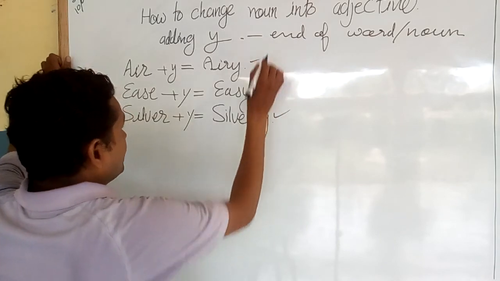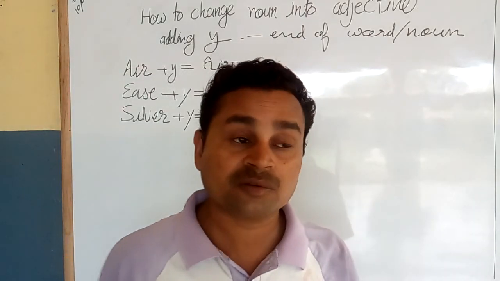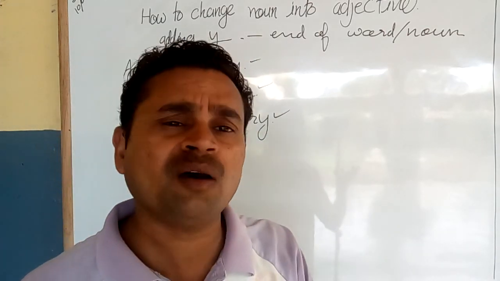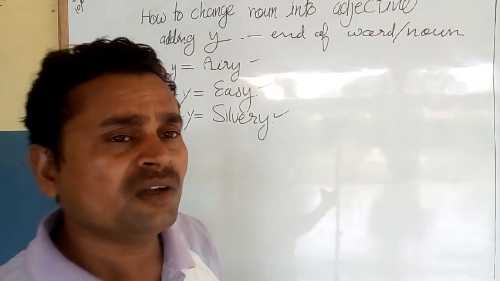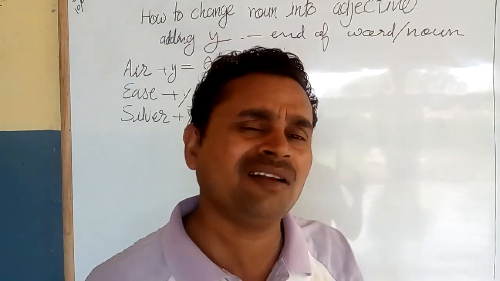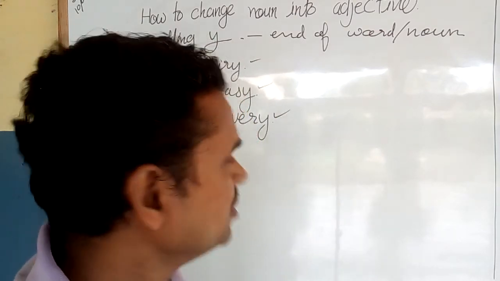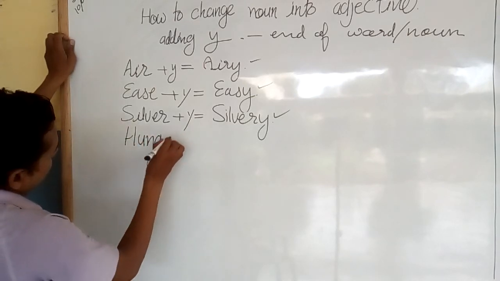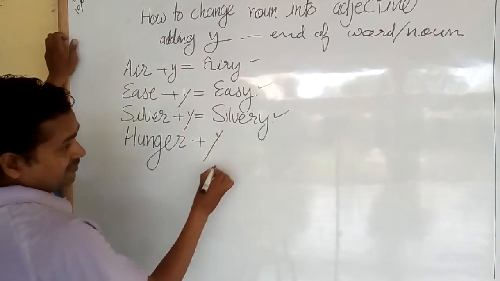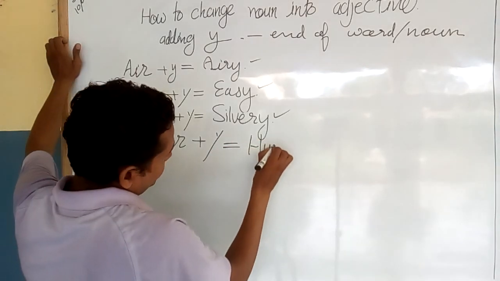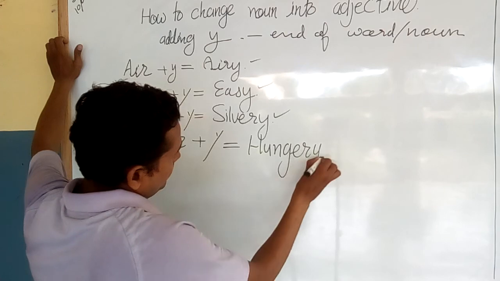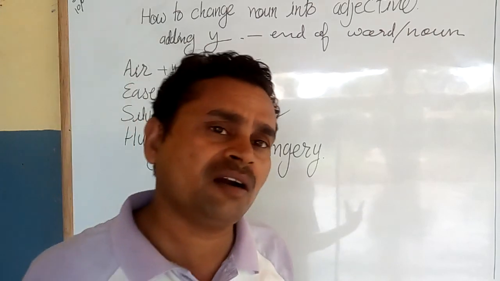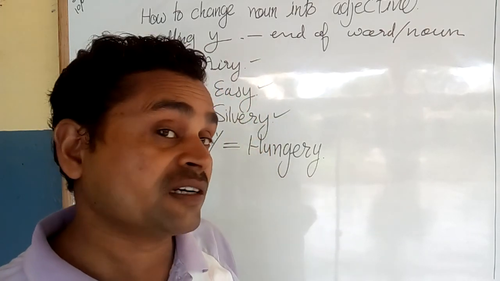So these are all very simple methods through which you can change the noun into adjectives. If you have any doubt, you can consult with me through your mobile or WhatsApp. Many ways are available to talk to me. Now the next word is hunger. You can add y. It will be hungry. Similarly, there are a lot of words through which you can understand how to form adjectives from nouns.